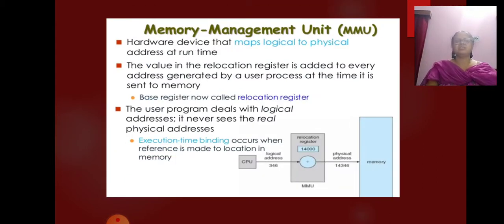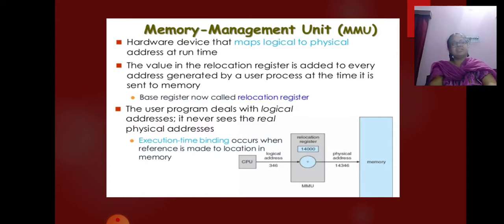Now, this is about the memory management scheme. Look at the diagram. For the time being, we illustrate this mapping with a simple MMU scheme. What is the MMU scheme? It is the memory management unit scheme, which is a generalization of the base register scheme.